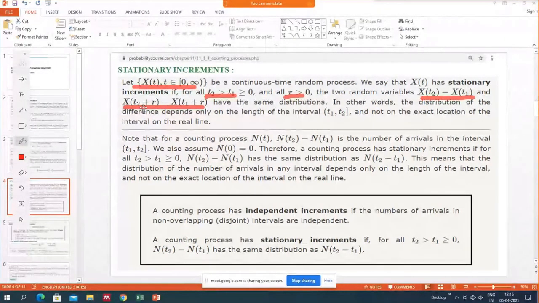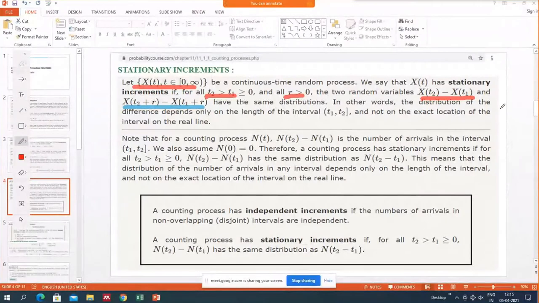So if this and this have the same distribution, you can say their probability density function is the same, or if we are talking in terms of discrete, the probability mass function of this equals the probability mass function of that difference random variable.